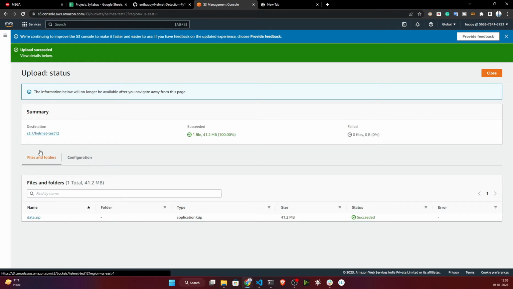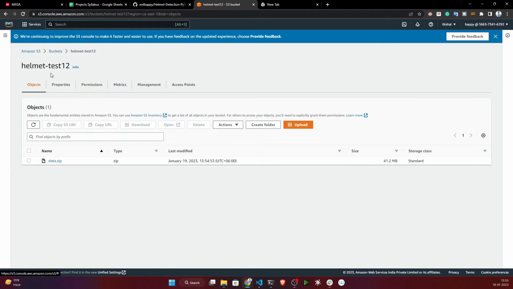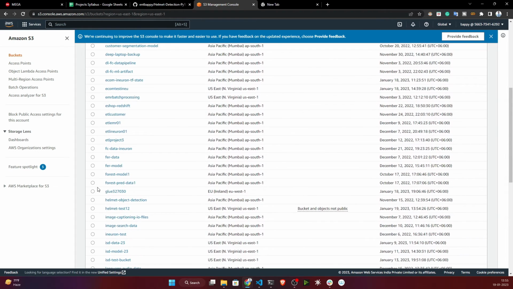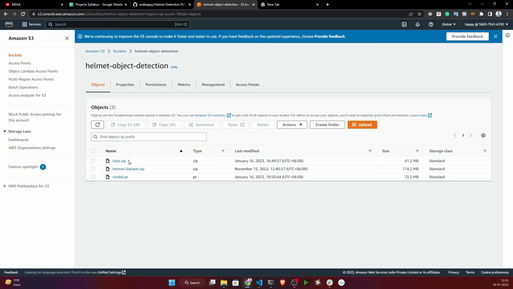Now for me, I already created one bucket, so let me show you my bucket. My bucket name is helmet object detection. This is my project bucket name, and here I kept my data. I have two versions of the data: this is the bigger version, and this is the smaller version. I'll be using the smaller version, but I will share both with you. And this is my model, which after training is saved here. I will show you how it saves.